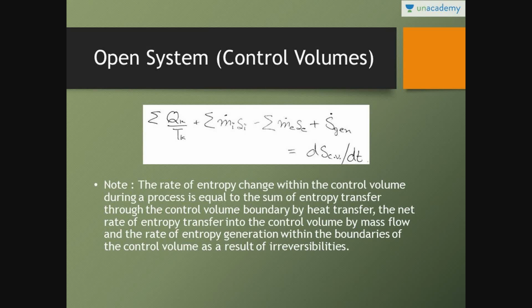But for an open system there is a mass transfer as well as heat transfer, entropy generation, and dS of the control volume. So for an open system, total Q by T, plus total mass transfer at inlet minus total mass transfer at exit, plus entropy generation is equal to dS by dt. So note, the rate of entropy generation within the control volume during a process is equal to the sum of entropy transfer through the control volume boundary by heat transfer, the net rate of entropy transfer in the control volume by mass flow, and the rate of entropy generation within the boundaries of the control volume as a result of irreversibility.